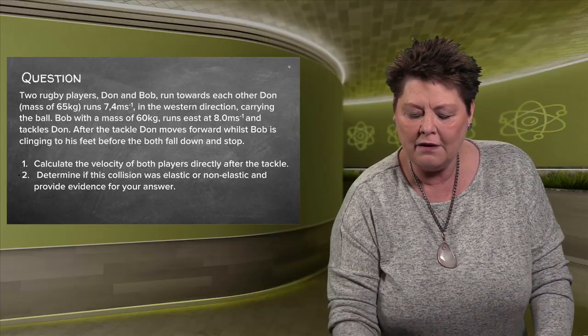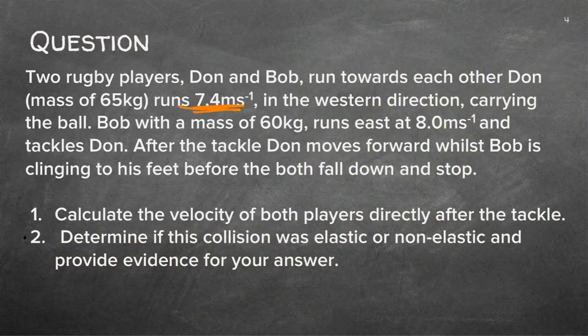Don is running 7.4 meter per second. He's got a mass of 65 and he's running in a western direction. So I'm going to say this is Don. He's running in a western direction, which I'm going to allocate a positive sign to. He's got a mass of 65 kilograms and he's running at 7.4 meter per second. So that's the initial velocity. He is carrying the ball.